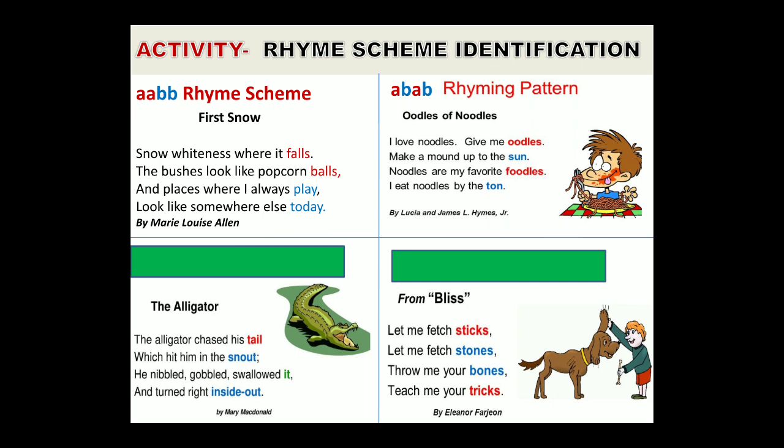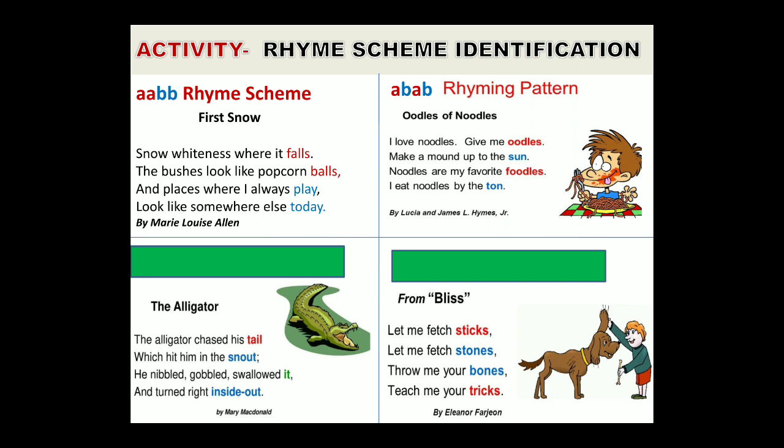Snout, inside out, that is line 2 rhymes with line 4. So the same alphabet we have to provide to these. We will start with line 1. Line 1 is not rhyming with any other line, so we provide the letter A. Next we have snout rhymes with inside out. So both line 2 and line 4 will be provided with the same letter, B.